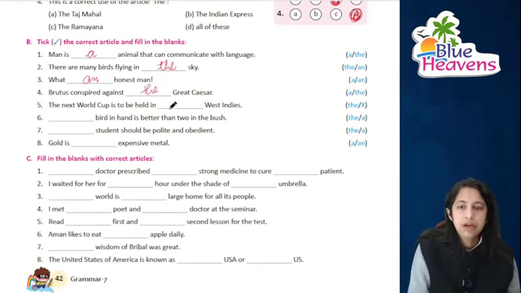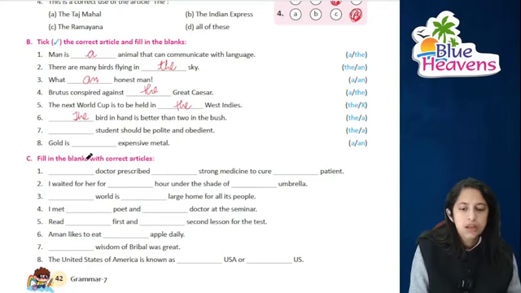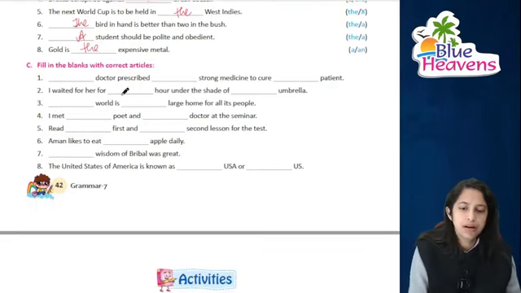Next World Cup is to be held in the West Indies, right. Dash, the bird in the hand is better than the two in the bush, right. Dash student should be polite and obedient. A student should be polite and obedient. And gold is an expensive metal. You have to fill in the blanks with the correct articles.